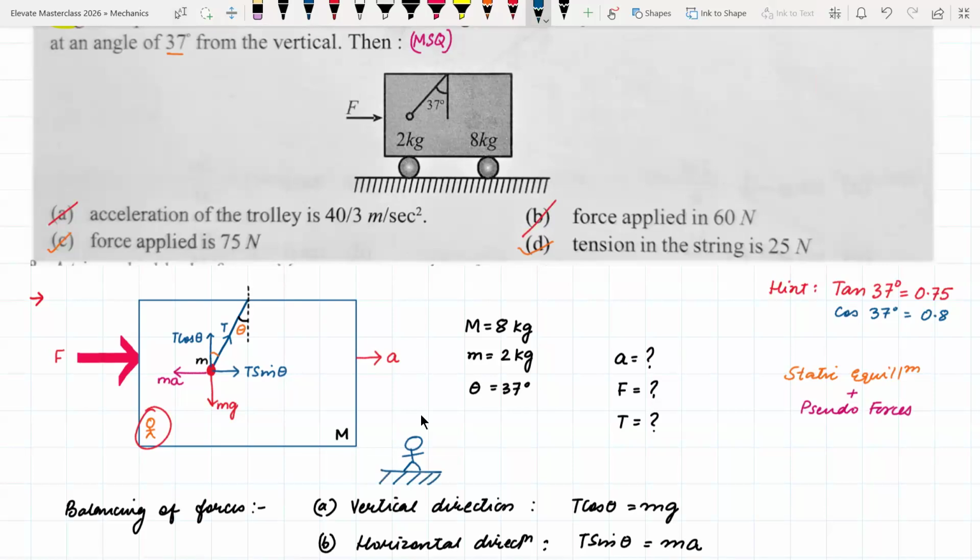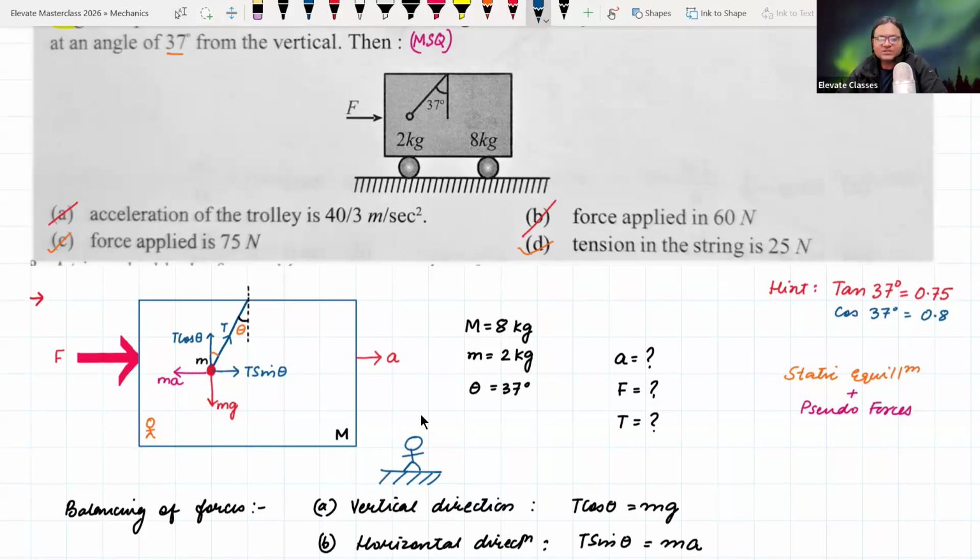Yes. But I am not doing the analysis with respect to the ground observer. I am doing the analysis with respect to an observer on the trolley. With respect to that, tension is not pulling the object. Tension is simply balancing the weight. With respect to the observer on the trolley, there is this MA and there is the T sin theta which is balancing the object.